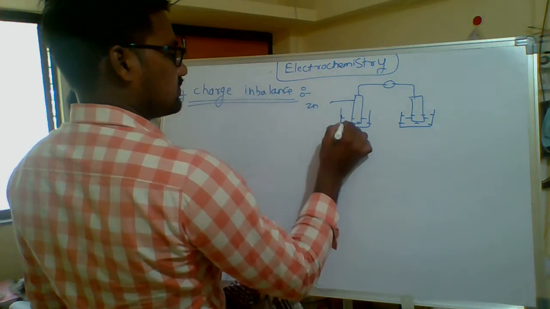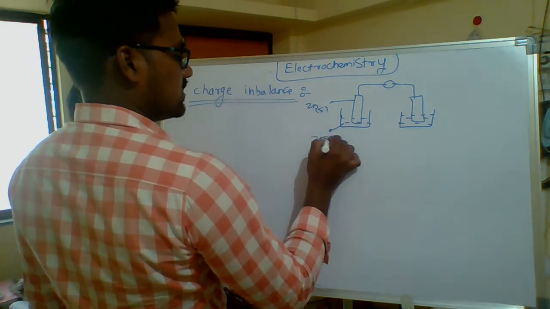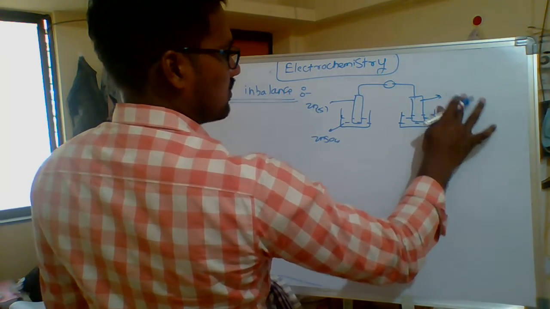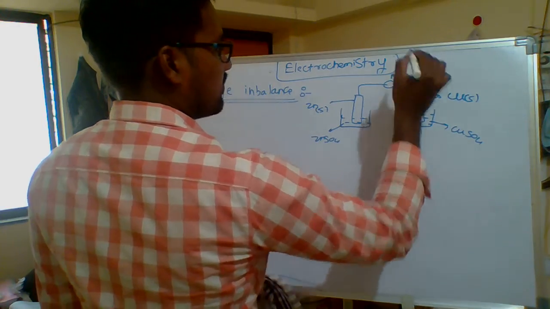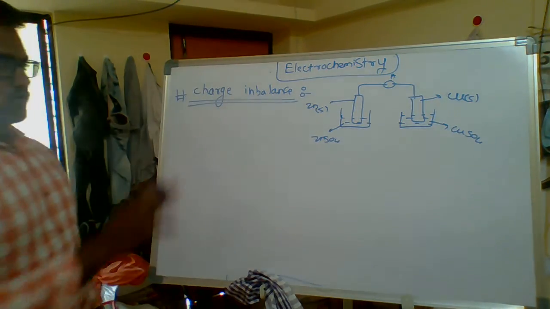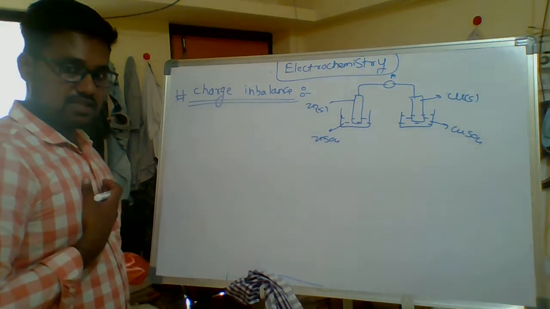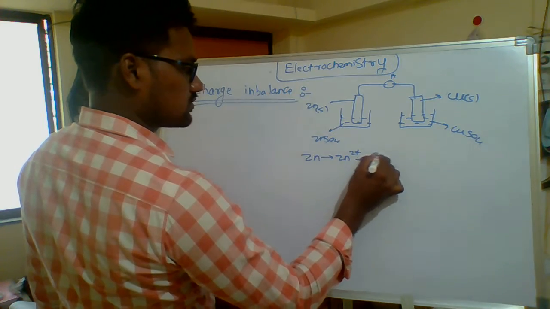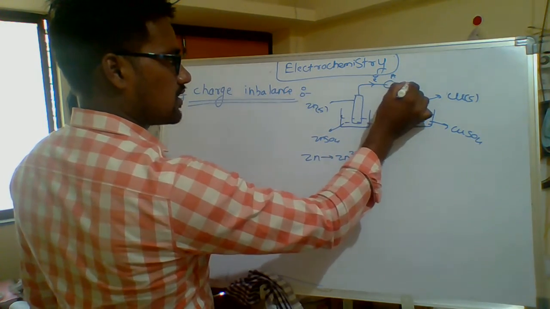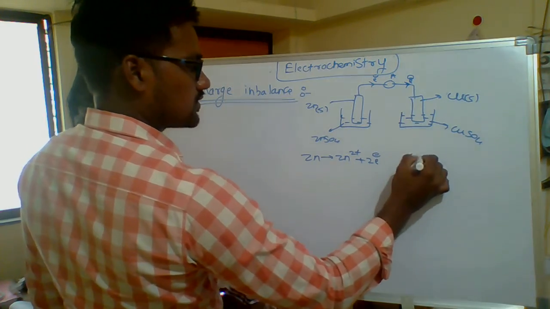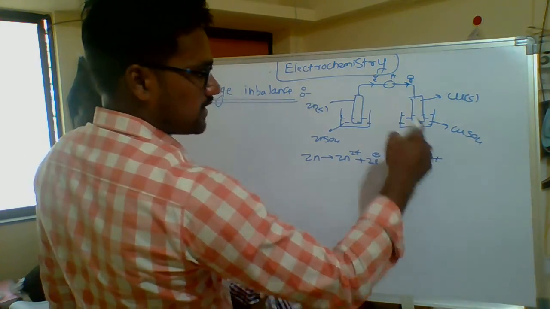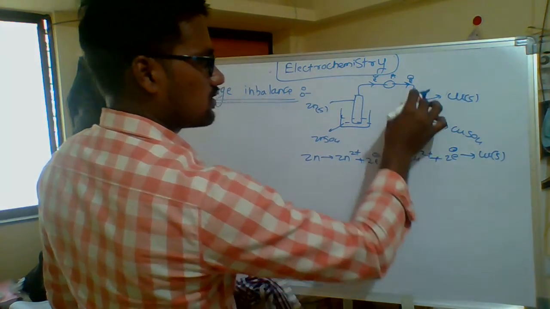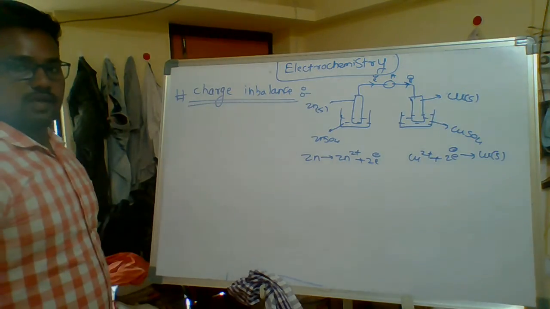I take solid zinc, pure, in zinc sulfate electrolytic solution, and here copper in copper electrolytic solution, and this is the copper rod. This much knowledge you will know. Zinc loses two electrons, which pass through the wire. Yes or no? And here the copper plus 2 ions in solution take these two incoming electrons and get deposited on the metal strip. These are the two reactions.